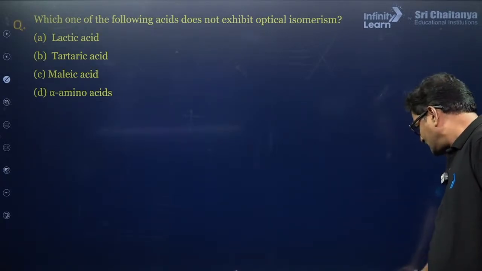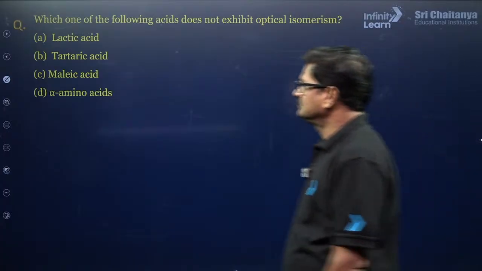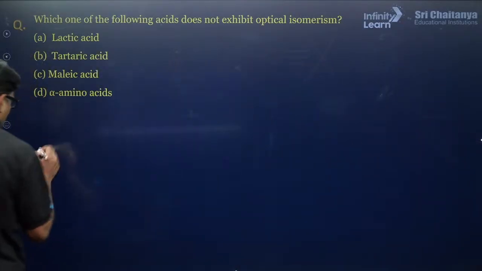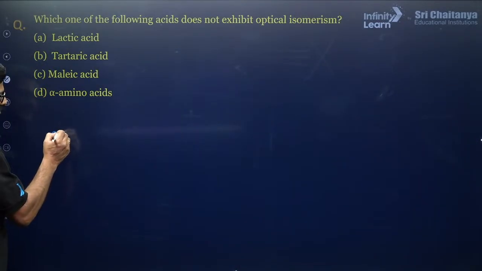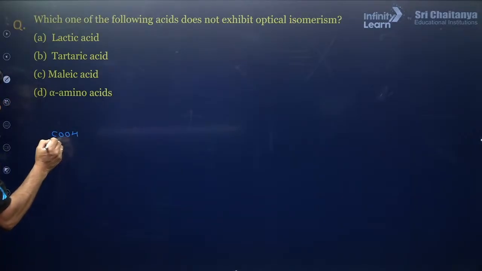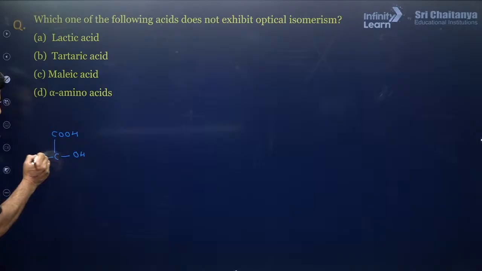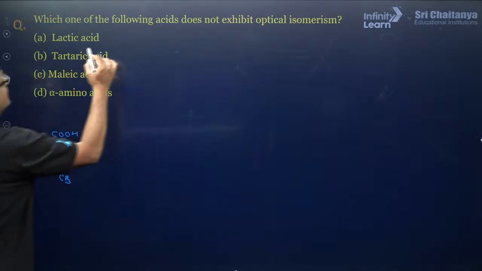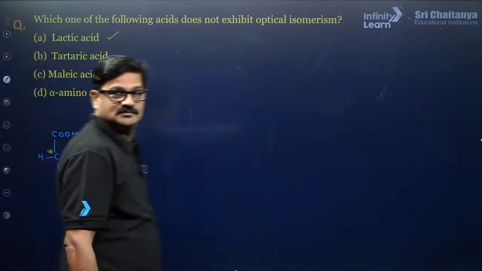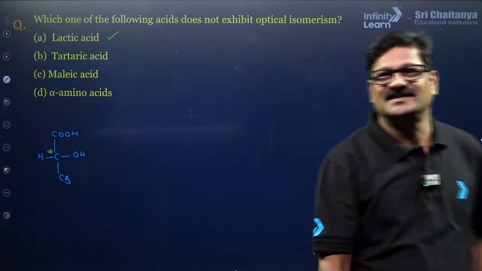What is lactic acid? So let me write the lactic acid structure here. COOH. This is your lactic acid. This lactic acid contains a chiral center. It will show optical isomerism, right?